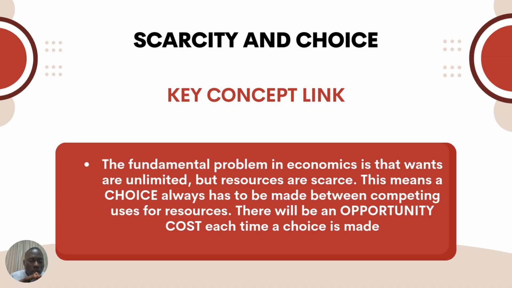They are all working hand in hand. So it's a social science that studies human behavior, looking at the relationship between ends and scarce means, which have alternative uses. That's the definition by Lionel Robbins, which captures what economics is all about.